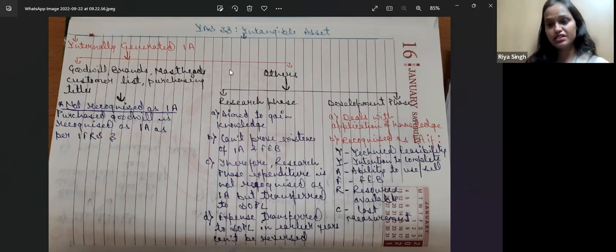Or if any customer lists are there. Now, what is this customer list? Basically, some organizations have a business model that uses the customer list only. For example, the Cred business model. They collect the customer list according to their purchasing pattern, what they purchase more, what they purchase less.